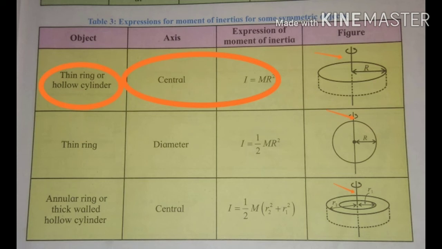The moment of inertia of a thin ring or a hollow cylinder about a central axis, or about an axis perpendicular to its plane passing through its center of mass, is I equal to mr square. The axis of rotation is shown by the arrow, where m is the mass of the thin ring or the hollow cylinder and r is the radius of the cylinder.